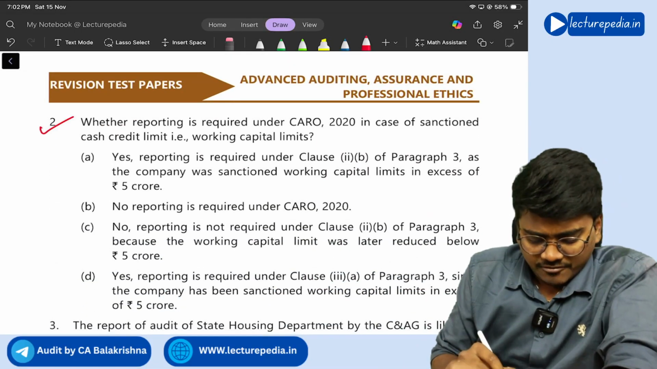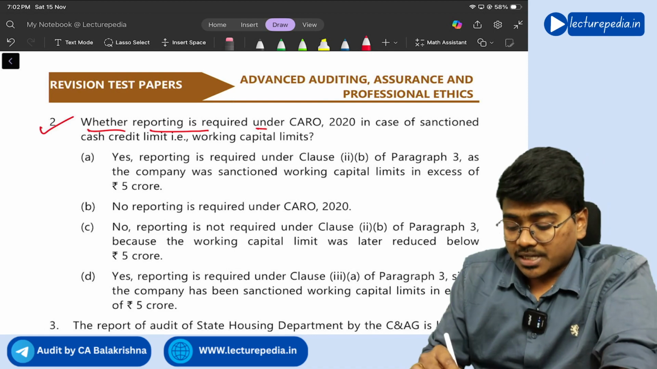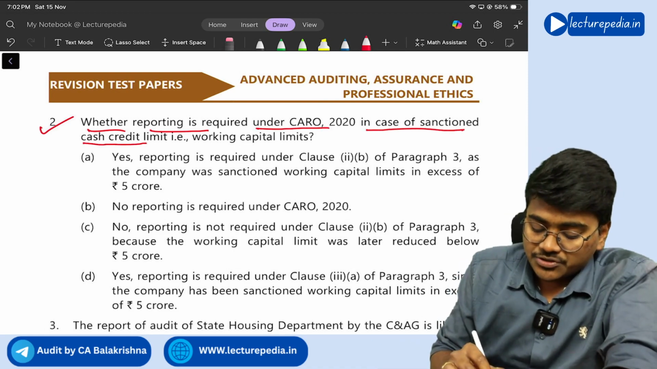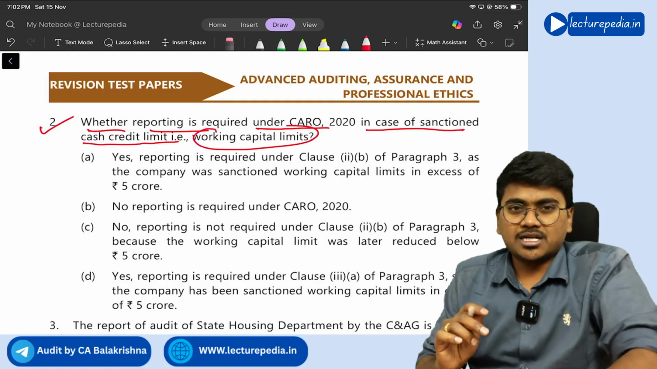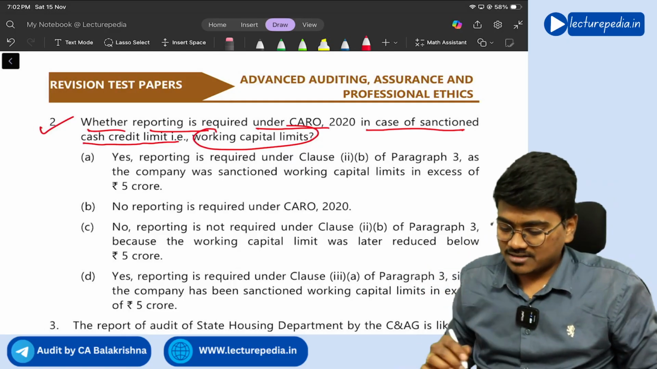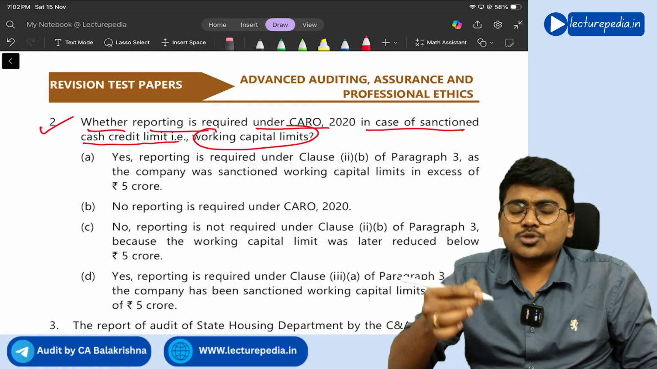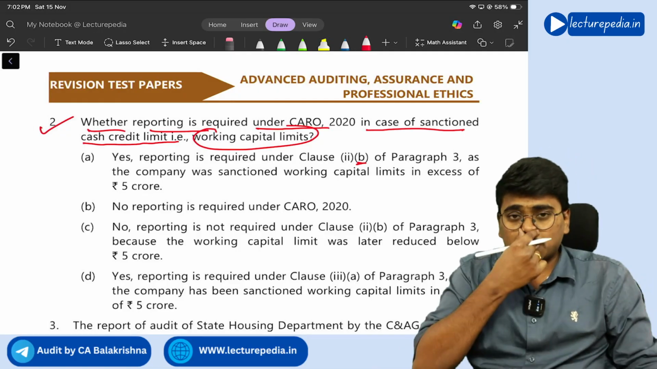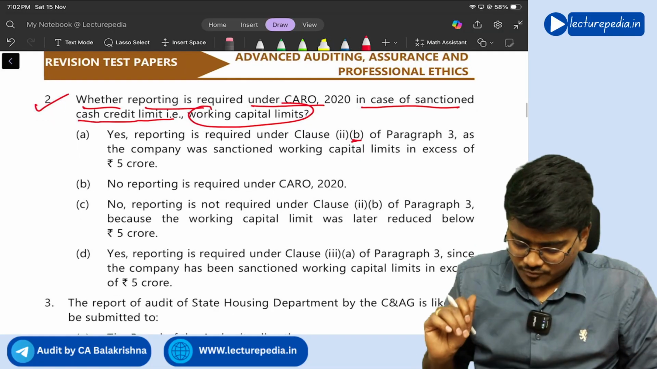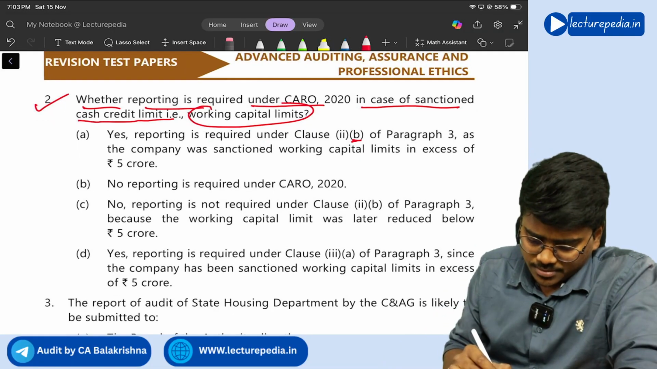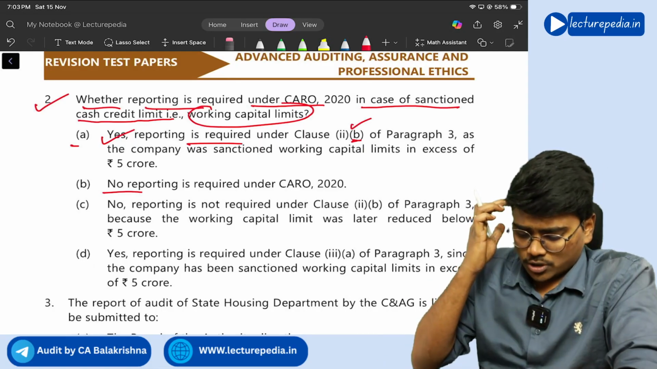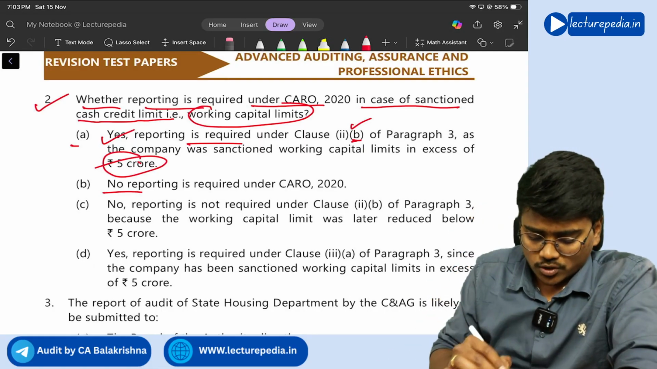Second MCQ: whether reporting is required under CARO 2020 in case of a sanctioned cash credit limit, that is, working capital limits. Here, yes, reporting is required under clause 2, specifically clause 2 subclause B, because the amount of the working capital loan is more than 5 crore. So if you observe, option B says no reporting. Option A says yes, reporting is required under clause 2, subclause B, since the amount is in excess of 5 crore. So option A looks good.